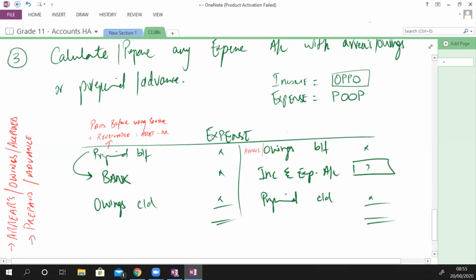Expenses paid in arrears means payment after receiving services due to be paid. That means a liability, and a liability has a credit balance. So that's a justification of a debit balance.